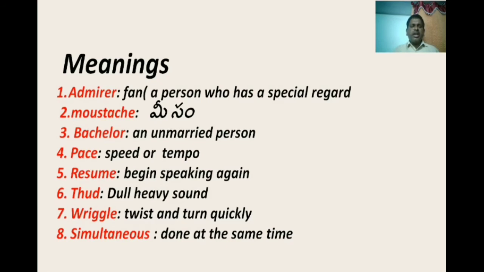Third. Look at the pronunciation of the word third. Thud: a dull, heavy sound. Wriggle: twist and turn quickly. Simultaneous: done at the same time. Simultaneously, we will use this one. Let us go again to the paragraph.